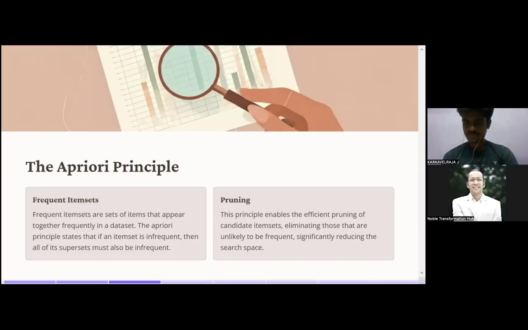Then you have the pruning principle, which enables efficient pruning of the candidate item sets, eliminating those that are unlikely to be frequent, and significantly reducing the search space. It's the same thing. You need to understand the frequency.